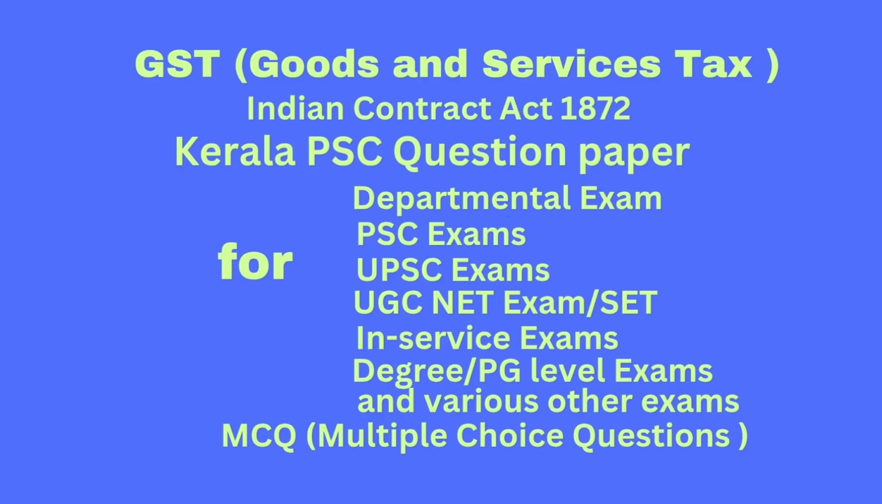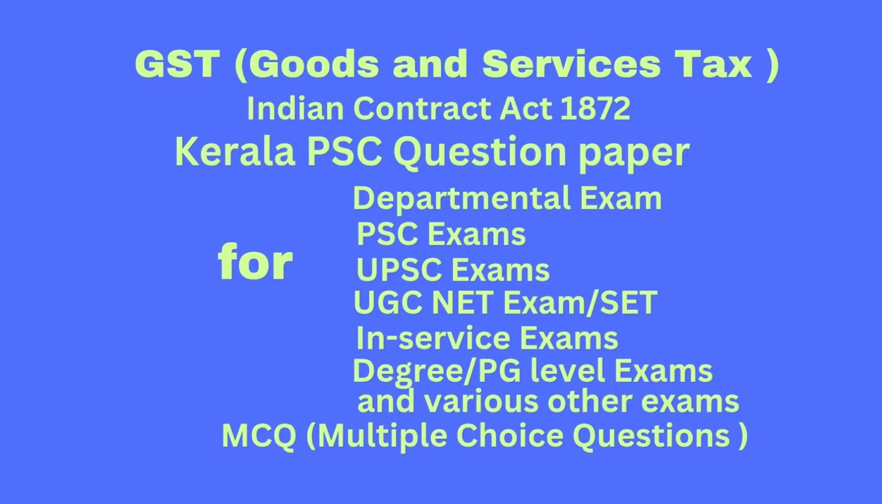Question number 76. Every person is competent to contract if dash. Answer. Option A: he is a major. Option B: he is of sound mind. Option C: he has not been disqualified to contract under any law. Option D: all of the above. Correct answer: all of the above.